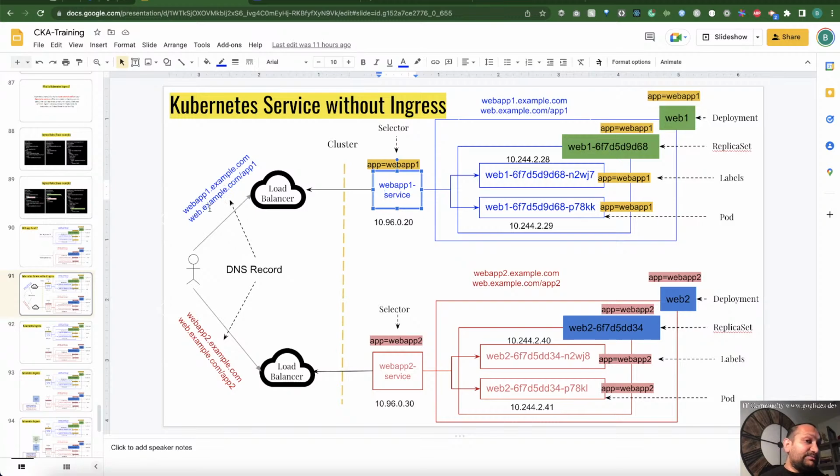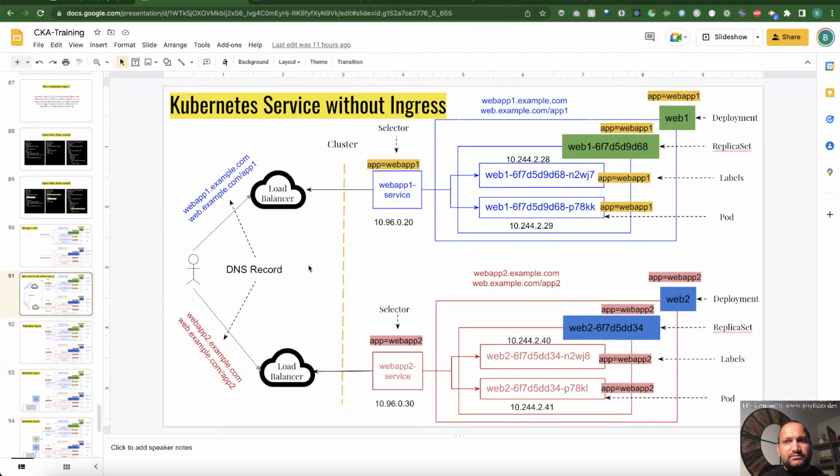It can be context-based routing, or you can directly create the subdomain-based entries as well. And you can do this on your DNS side, right? So that's the normal workflow without Ingress controller or Ingress rules.